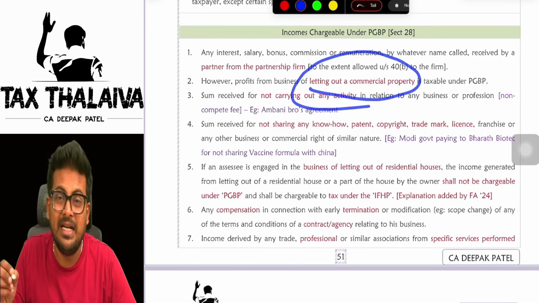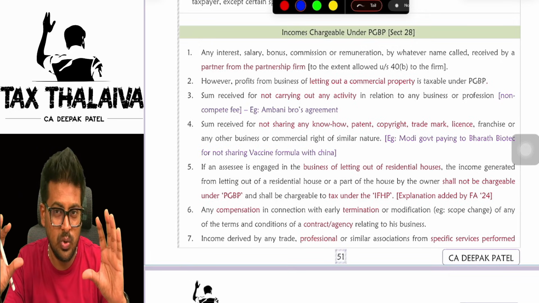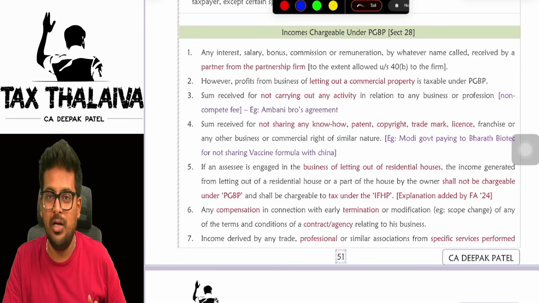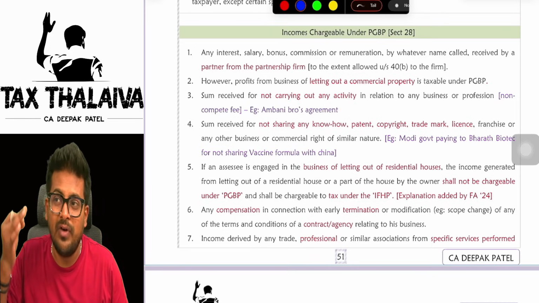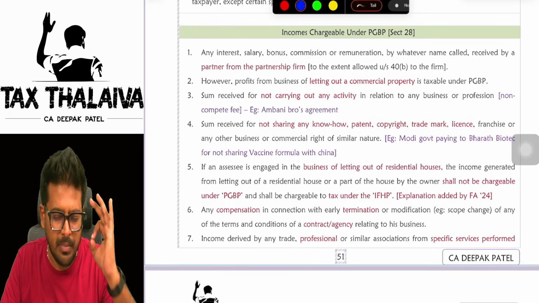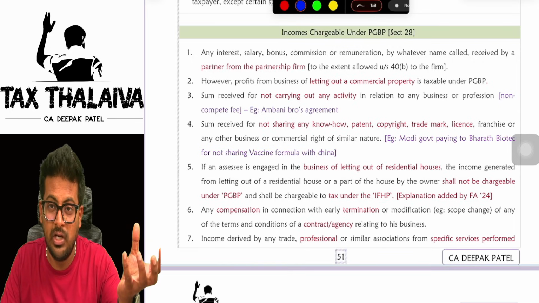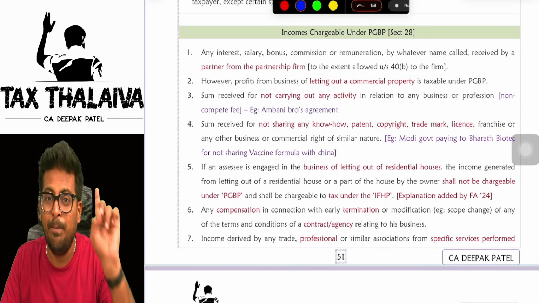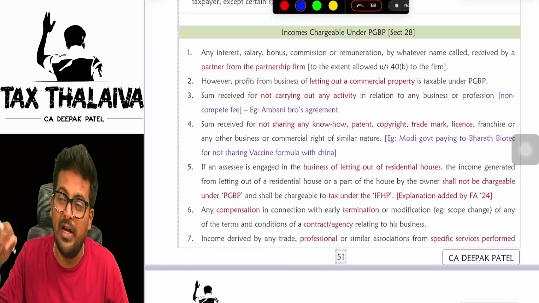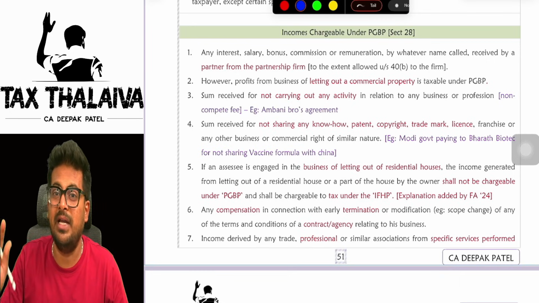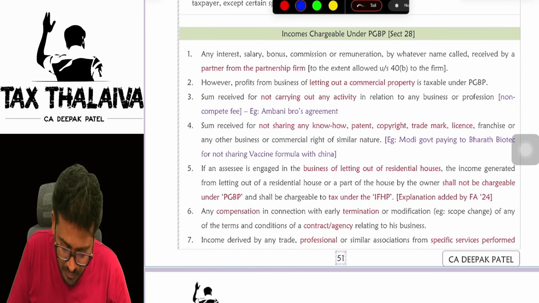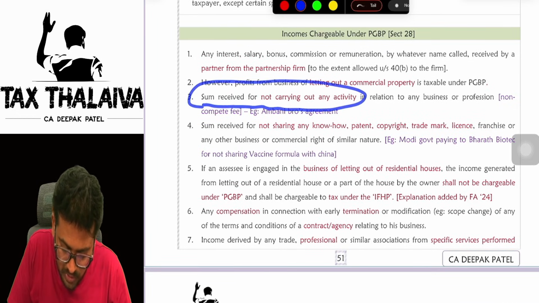Next, income from letting out of commercial property. Because there are two concepts. One, if you are in the business of letting out of commercial property. Two, in the business of letting out of a residential house property. If you are in the business of letting out of commercial properties, that rental income whatever you receive is taxable under the head PGBP, whereas rental income received by doing business of letting out of residential house properties will be taxed under the head income from house property. Be very mindful.